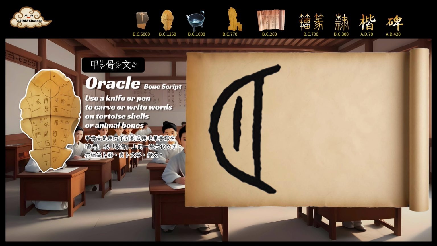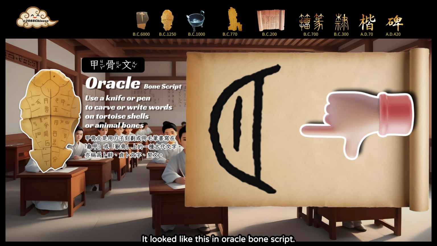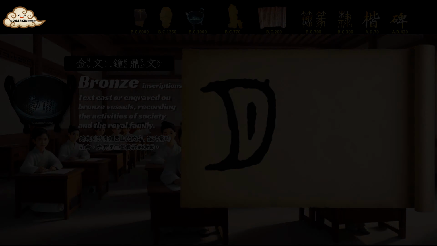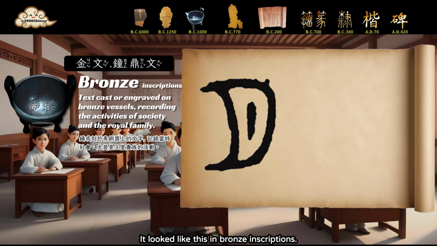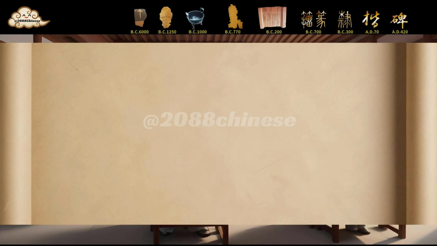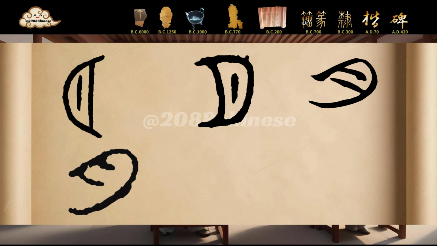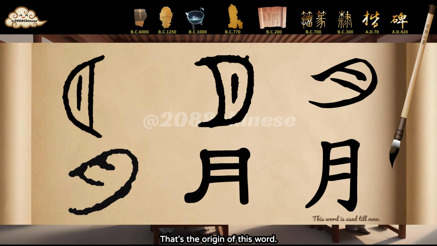Yue. It looked like this in Oracle bone script. Yue. It looked like this in bronze inscriptions. Yue. That's the origin of this word.